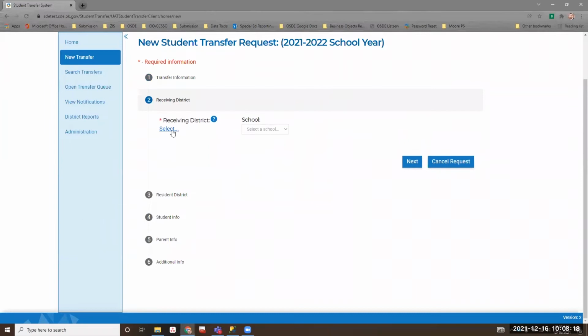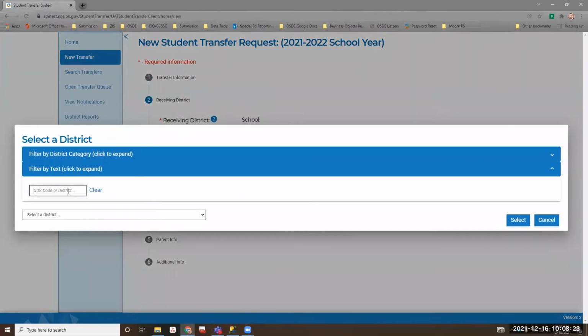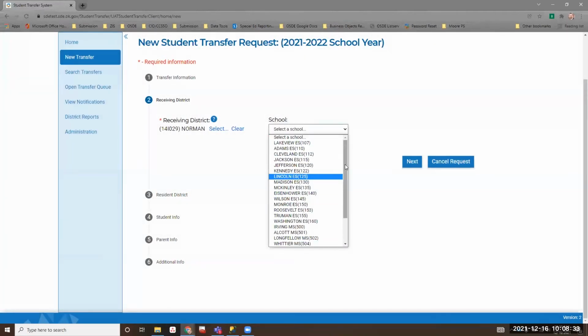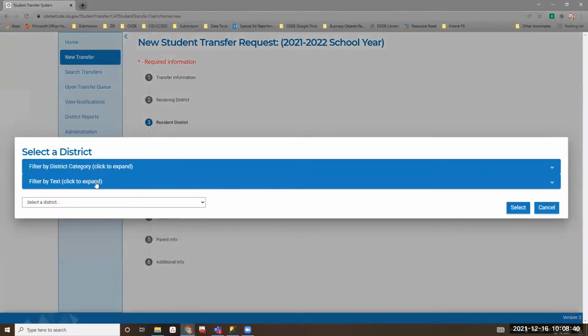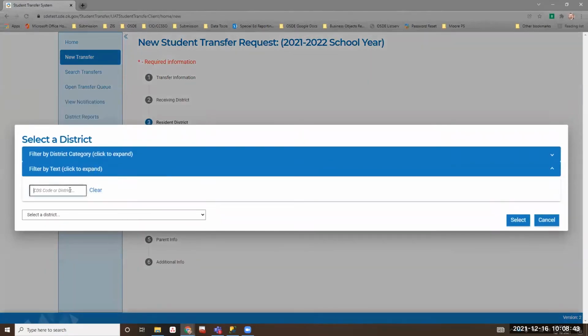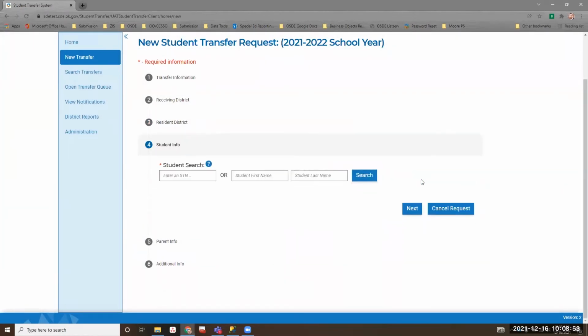So you hit next. The receiving district, so that's you. If the parent's giving you a form, that would be you. So we're going to put Norman here again. I'm going to pick on Norman a little bit today. And then you pick your site in Norman. We'll pick Madison Elementary. Hit next. A resident district, where do they live? The district they live in. Let's say they live in Oklahoma City. So pick Oklahoma City and hit select, and then pick another elementary school and hit next.